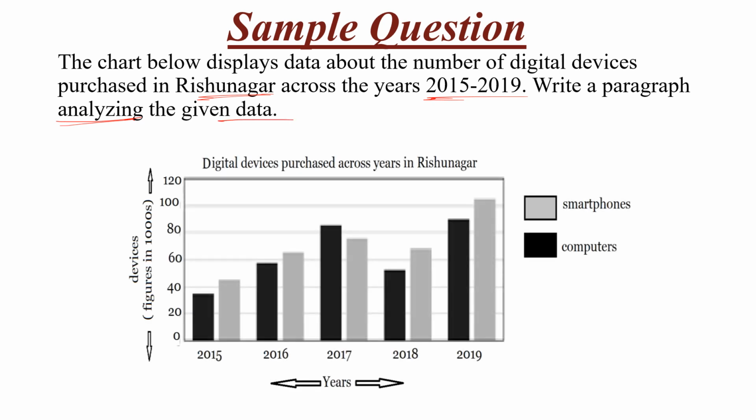So this is the chart given in the question. The figures are mentioned here and the years are mentioned here, for smartphones and computers. The graph is a bar graph. So first you can study it in detail and then write the paragraph. You have to first analyze this very deeply.